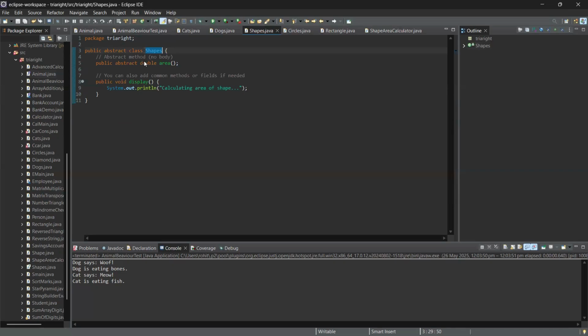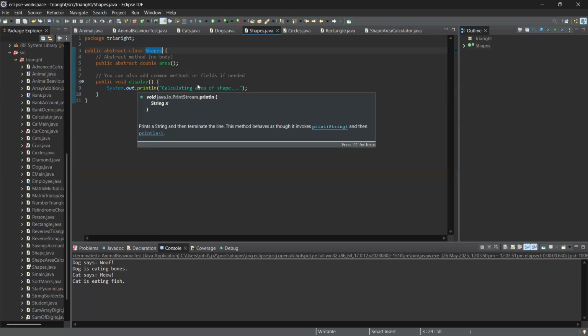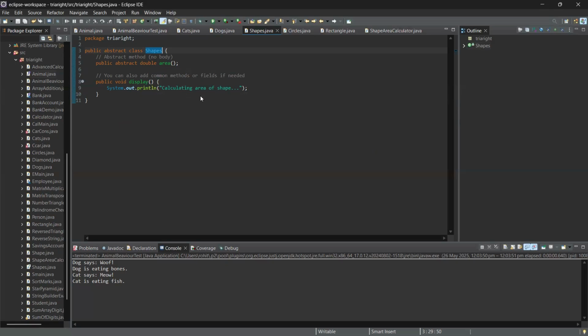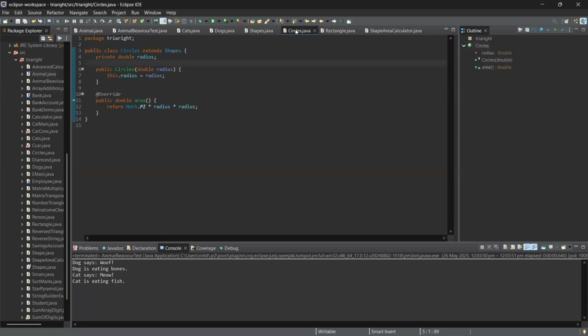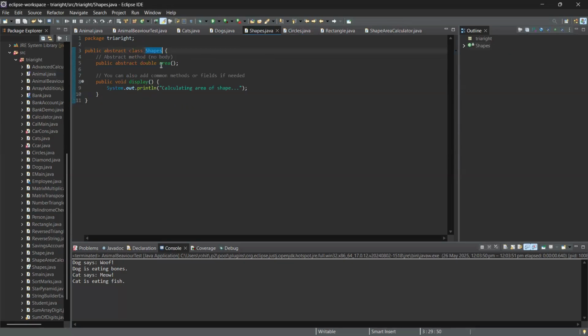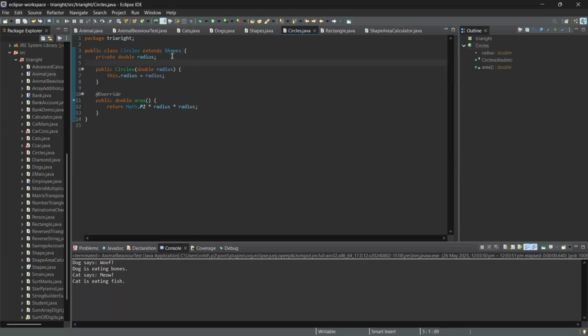Now in the Shape class, you have the method named area. That is only the method, it does not show a proper implementation. Here it has the method area and another method display, which displays calculating area of shape. Now let's make other classes, like class Circle, which will extend the Shape class. The abstract class is extended by the Circle class.